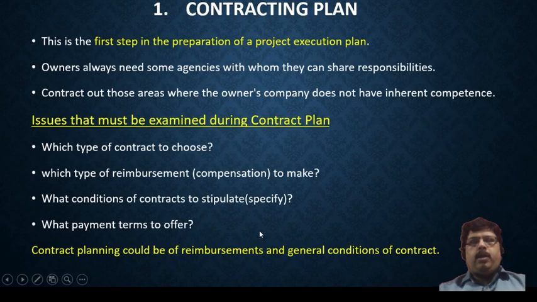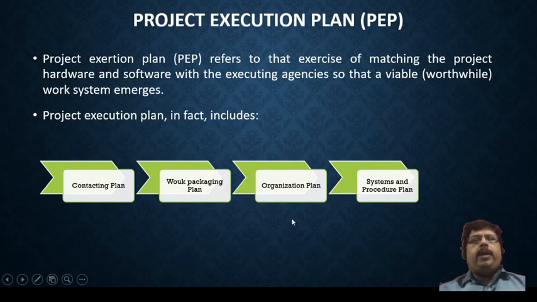Now once again we will go back and see what the project execution plan is. The project execution plan includes 4 different stages: the contracting plan, work packaging plan, organizational plan, and system and procedure plan. How these particular stages will be conducted, planned and designed in the project execution plan, we will discuss in the next video.